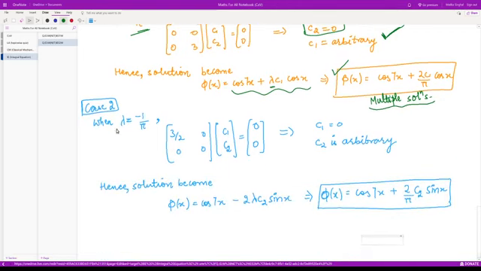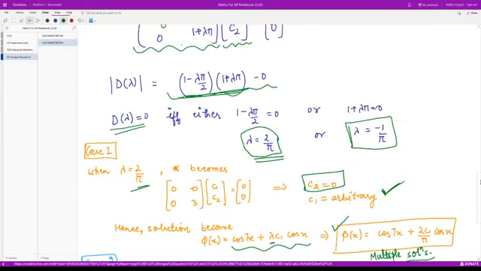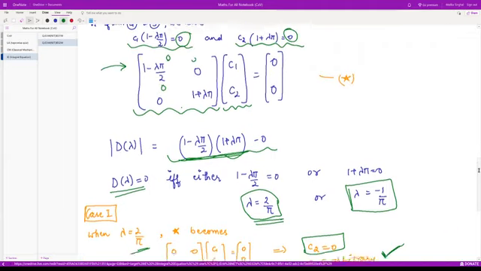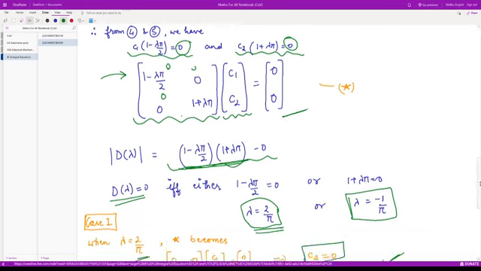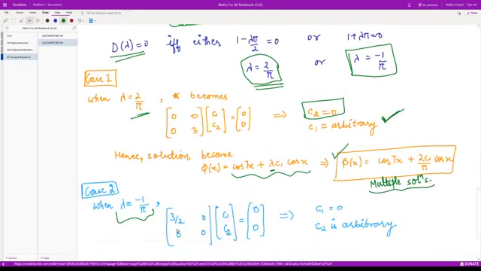In the second case, we have lambda is equal to minus 1 upon pi. So what does the system star, this system over here, become? Pi cancels. So 1 plus 1 by 2, that would be 3 by 2. This term would be 0, this term would be 0, and this term would be 0, right? So we have 3 by 2, 0, 0, 0, C1, C2 equal to 0, 0. From here you get C1 is equal to 0, and again we have no condition on C2, so we can say C2 is arbitrary.